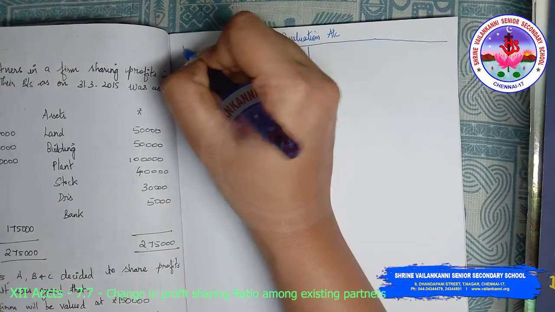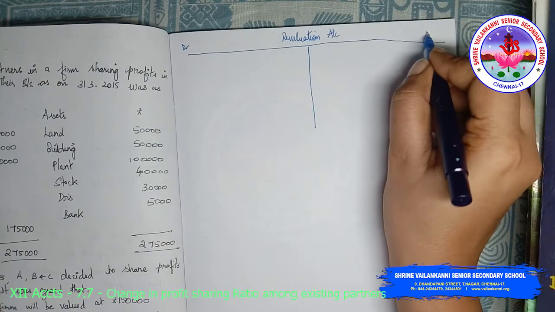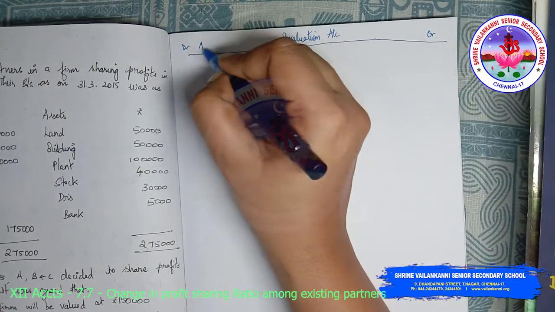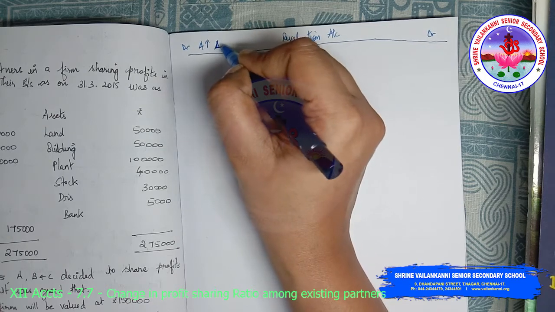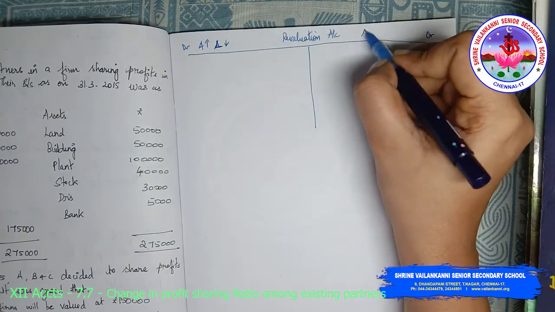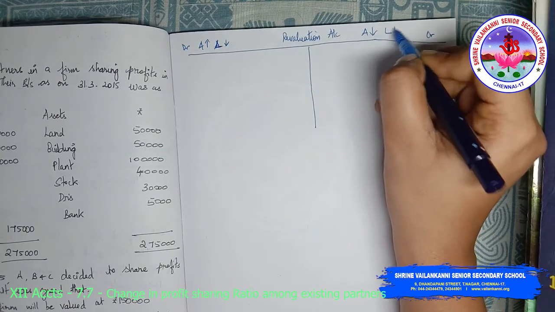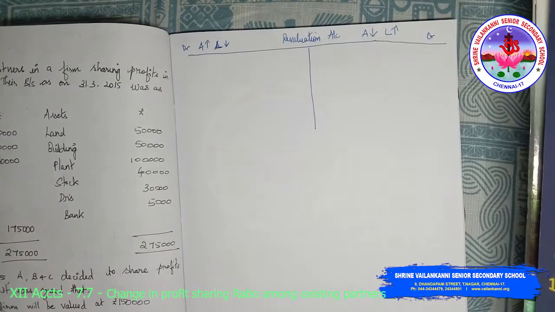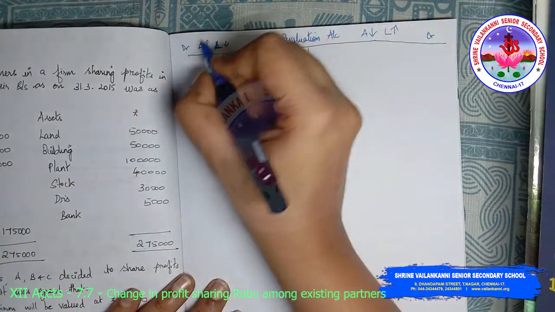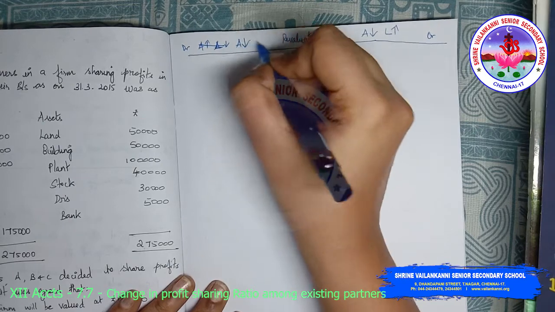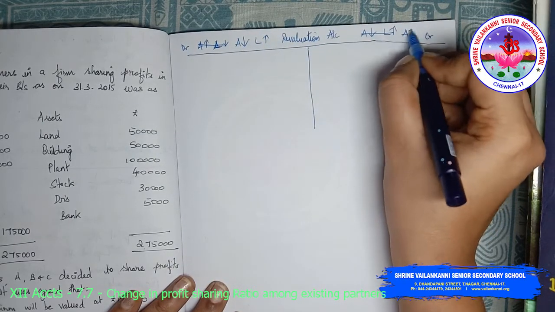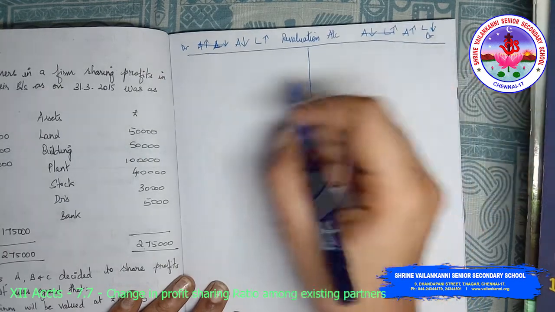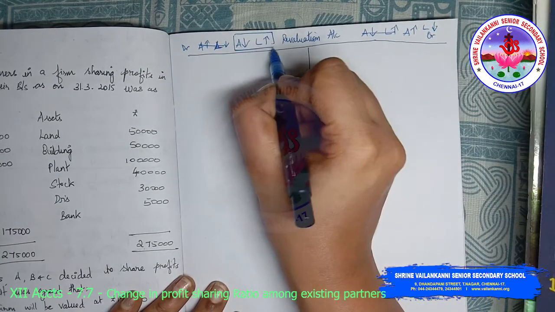So onto my debit side, I'm going to write asset increase, liability decrease. Credit, asset decrease, liability increase. I'm sorry, it is asset decrease, liability increase, asset increase, liability decrease. So this is the one you need to follow.